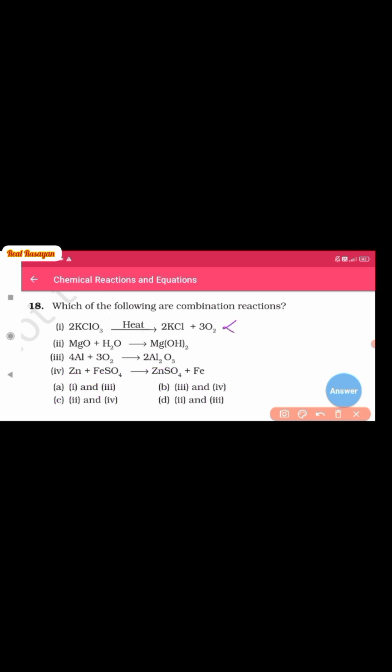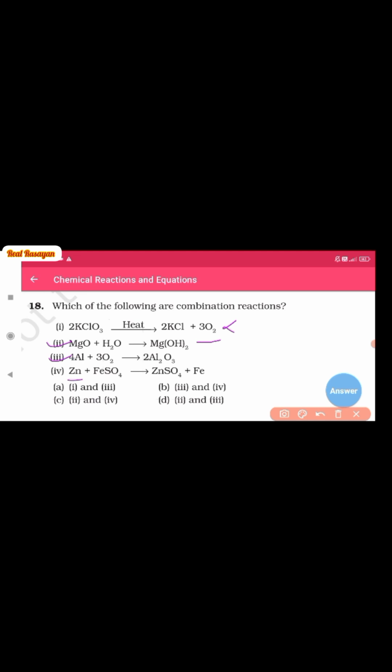Second, magnesium oxide and water combine to form magnesium hydroxide, that is milk of magnesia, that is a combination reaction. Next is aluminium, in the presence of oxygen forms alumina, that is also a combination reaction.